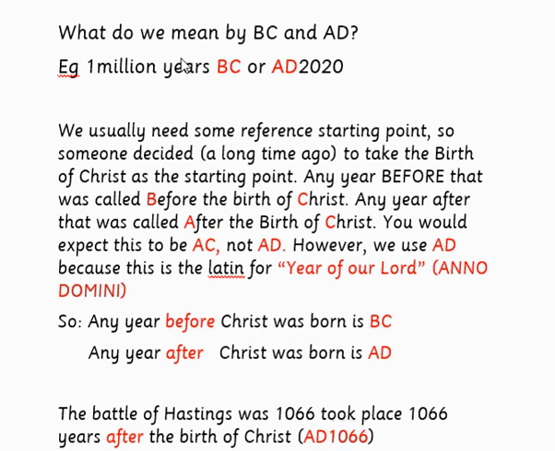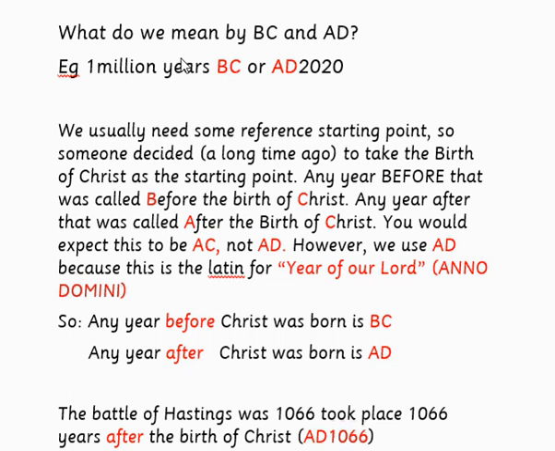What do we mean by BC and AD? For example, 1 million years BC or AD 2020. Well, we usually need some reference starting point. So someone decided a long time ago to take the birth of Christ as a starting point.